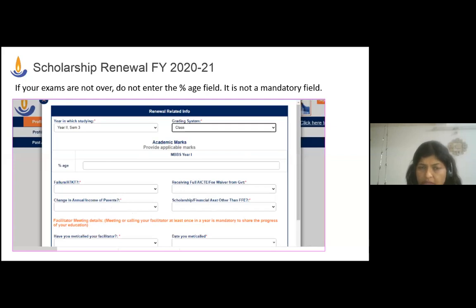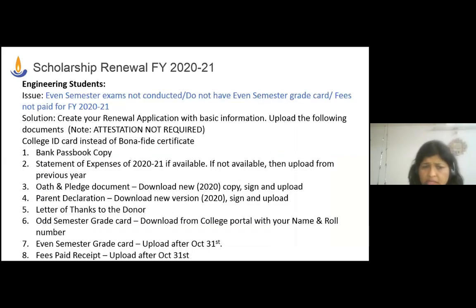After that, you have to upload the documents. Like I told you all, upload all the documents which you currently have. The basic documents, I'm sure you'll have, are your passbook copy, college ID card, statement of expenses, and oath and pledge. With these documents, you can create your application. If you do not have the grade cards or the receipts, leave those placeholders empty. Your application will be incomplete. Once you receive them, you can upload them there.